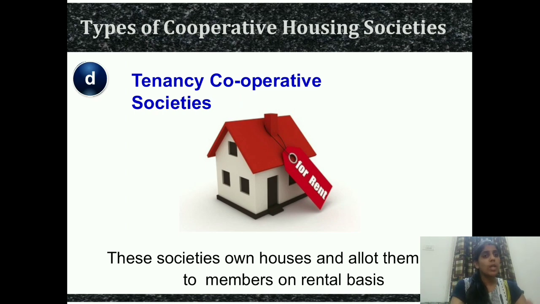So this type of society owns the houses and allots them to the members on a rental basis. They have their own houses, but they will give them on rent to the members. So these were your types of cooperative housing societies.